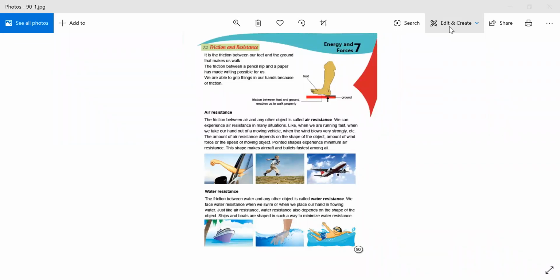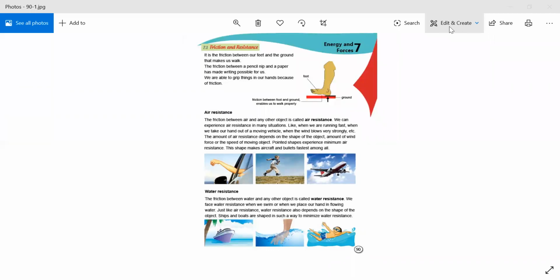Okay, if we talk about water resistance, so the friction, the force between water and any other object, you can first of all take a boat. So when there is a force between water and a boat, it is called water resistance. Okay, so the friction between water and any other object, our hands, us. When there is a force between us and the water, it is called water resistance.